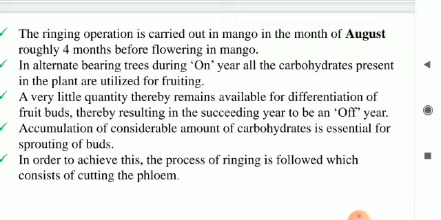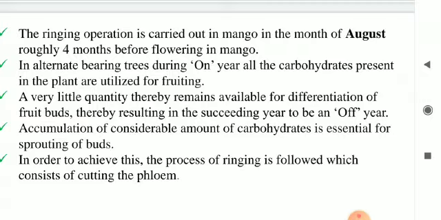A very little quantity thereby remains available for differentiation of fruit buds, thereby resulting in the succeeding year being an off year. Accumulation of a considerable amount of carbohydrates is essential for sprouting of buds. In order to achieve this, the process of ringing is followed, which consists of cutting of phloem.